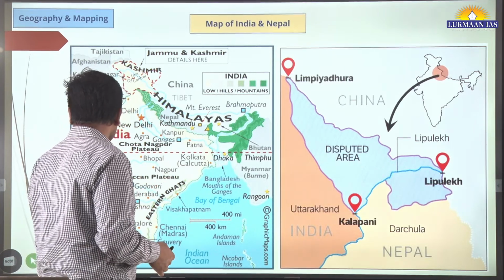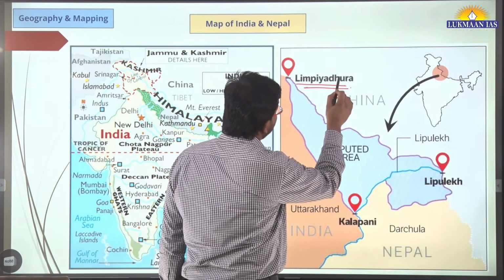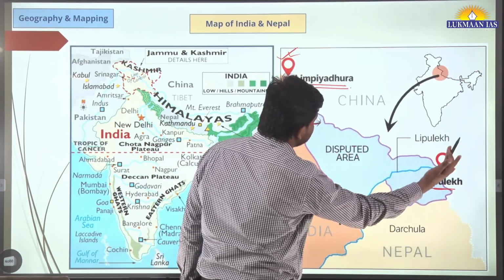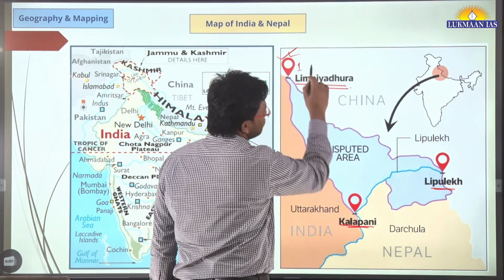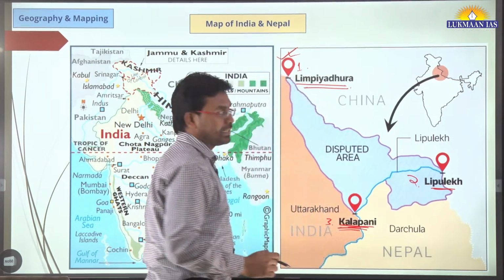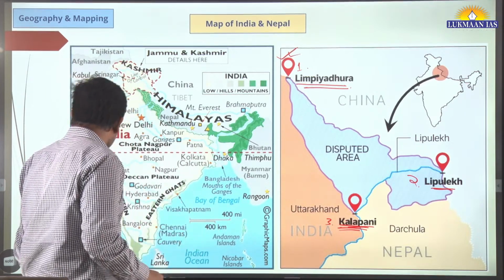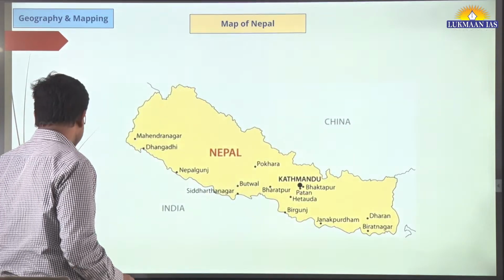And also there is another region which is known as Limpiyadhura. Limpiyadhura is to the north, Lipu Lake is to the eastern portion, Kalapani is to the west. So these are the three places that are in dispute. Time and again they remain in news, so it is important that you give proper importance to these regions.